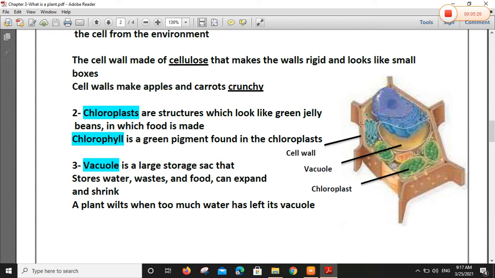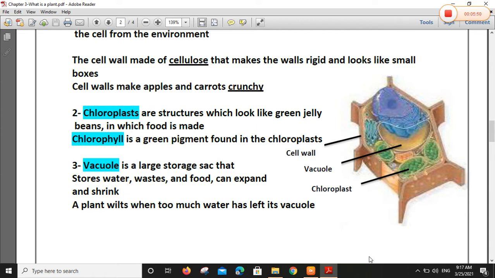Number 2, the main structures that characterize plant cell: number 1 was cell wall. Second structure, chloroplasts. Chloroplasts are structures which look like green jelly beans in which food is made. Inside chloroplast is green pigment.